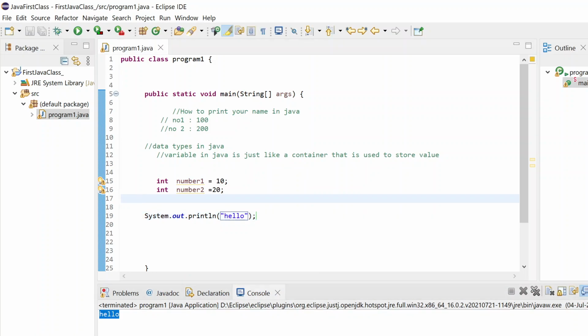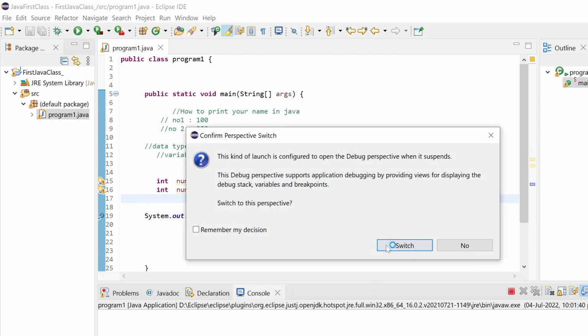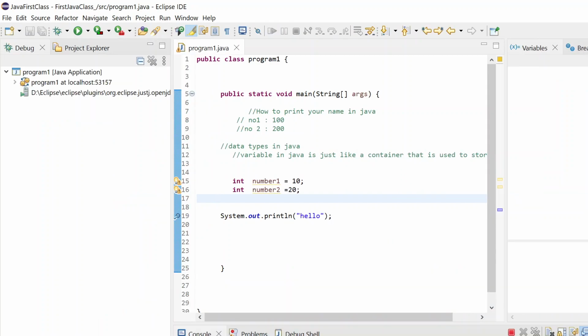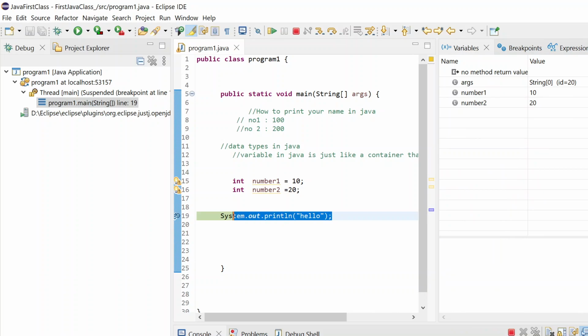Now let me show you in debug mode by putting one breakpoint. What is a breakpoint? We will discuss more about it later. Just understand that if I need to pause my program execution at some line, suppose I need to stop here at line number 19, I put one breakpoint by double clicking the line, and this time I will run in debug mode. Just click on switch. Now you can see, I have stopped the program execution till this part.